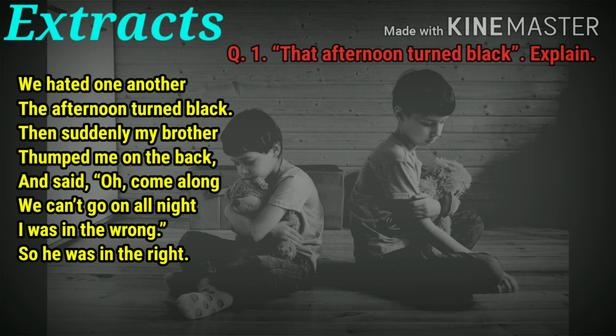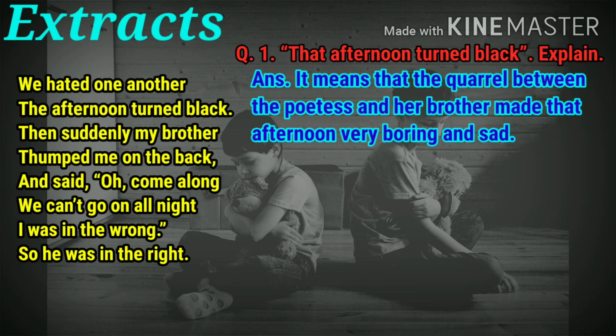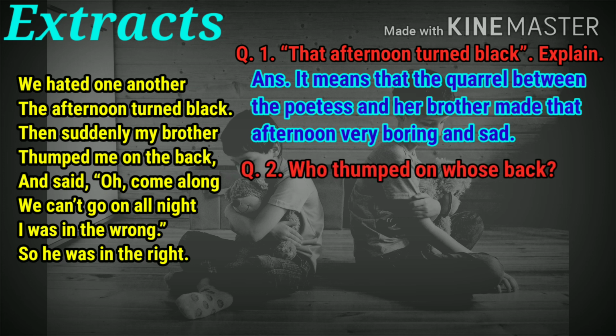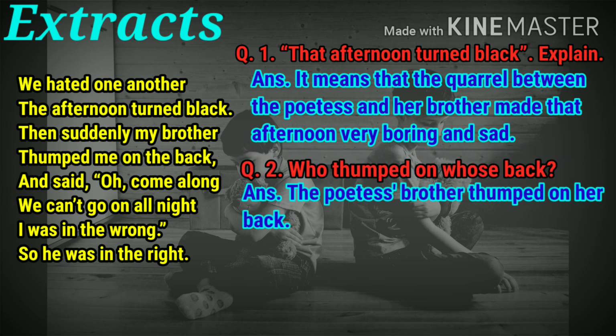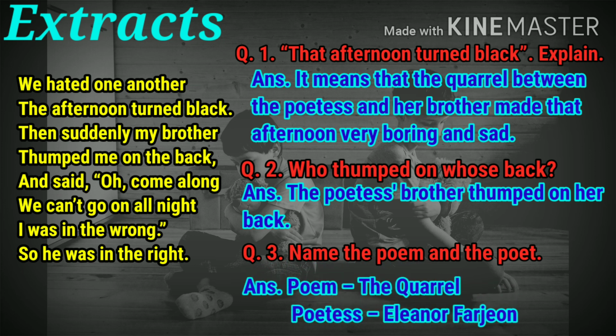Question number 1 is, that afternoon turned black. Explain this statement. It means that the quarrel between the poetess and her brother made that afternoon very boring and sad. Question number 2 is, who thumped on whose back? And the answer is, the poetess' brother thumped on her back. And the last question here is, name the poem and the poet. So this is very easy. Name of the poem is The Quarrel and it is written by Eleanor Farjeon.